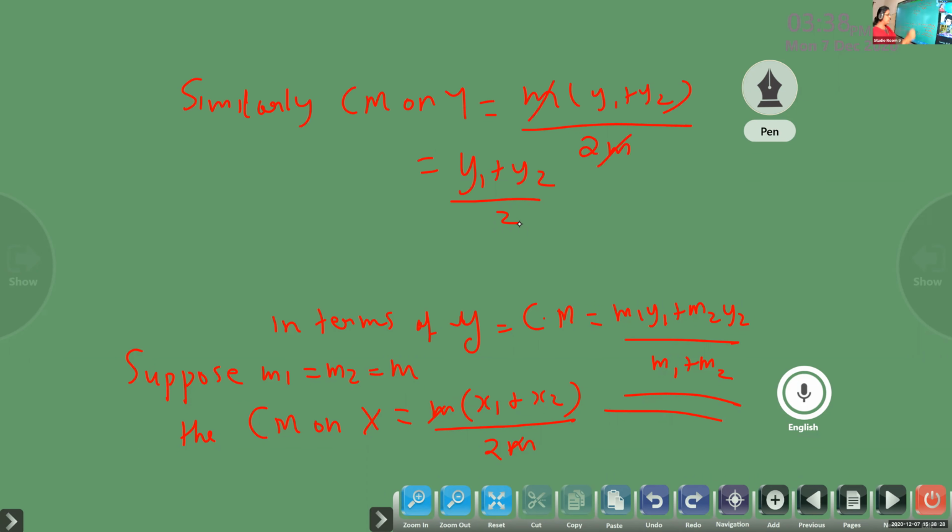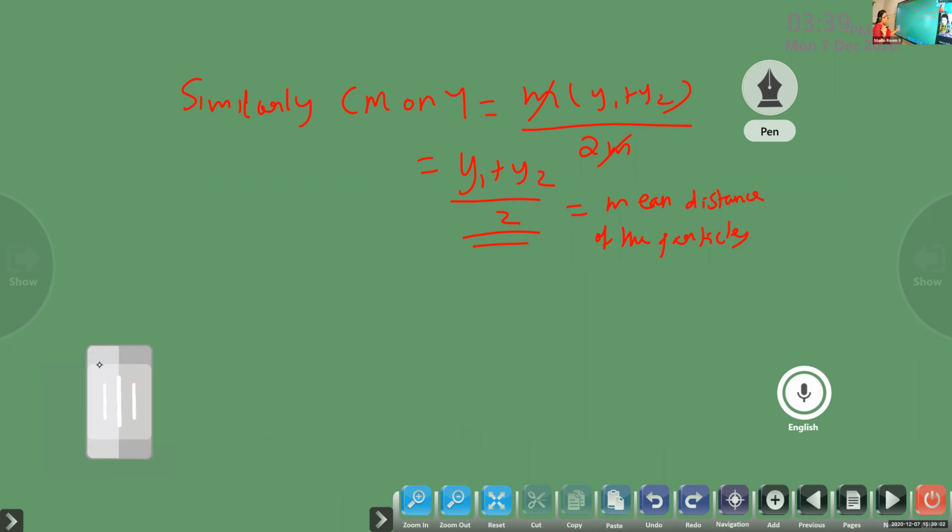It is actually equal to the mean distance of the particles. So this is how we can prove that in every system, the CM or CG, everything will be midway, at the mean distance of the particles.